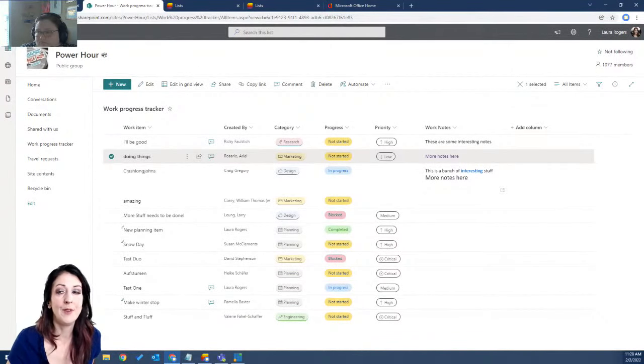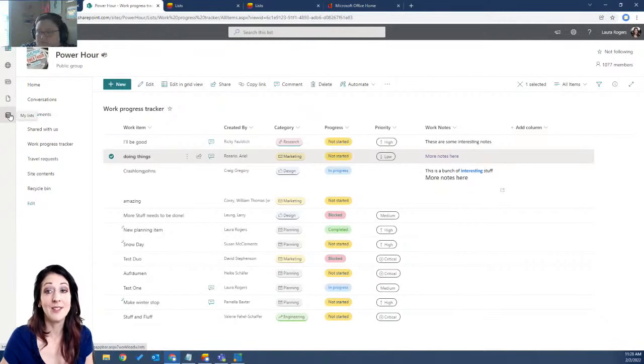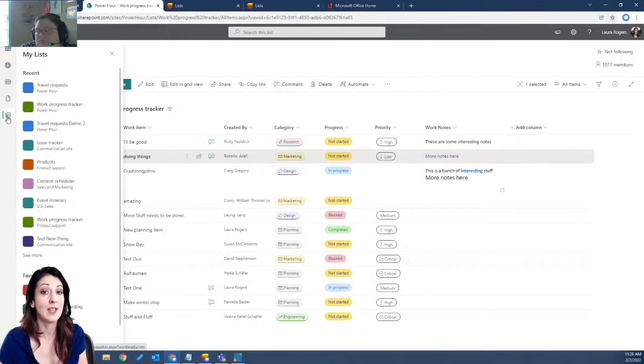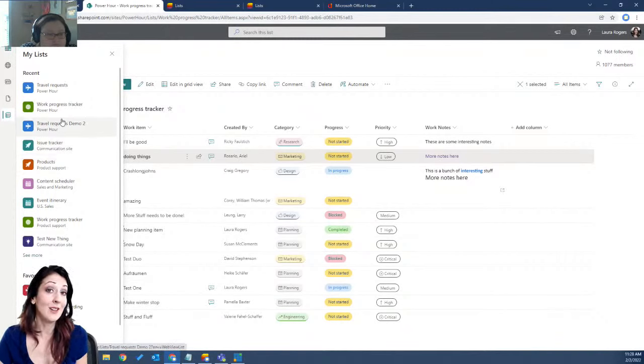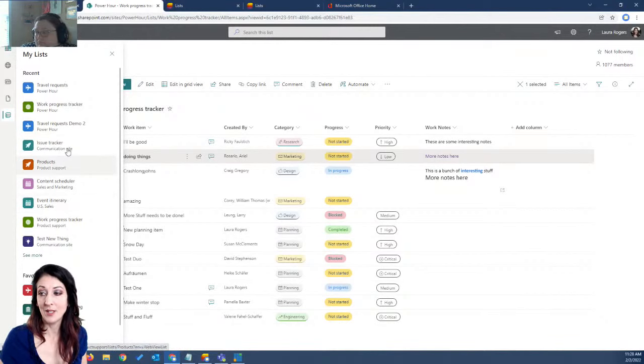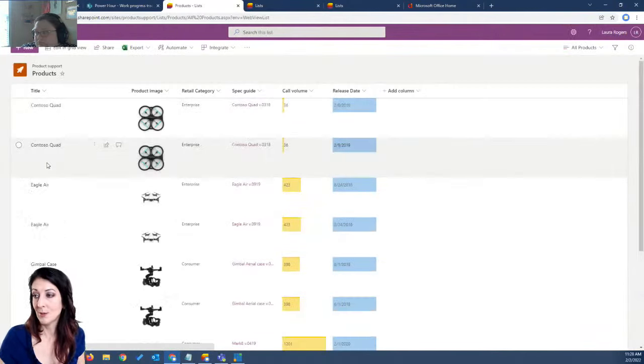And then you also have My Lists in the left nav. So check this out. This just sort of appeared here. Over here, I'm just in SharePoint, and down the left side I have my sites, my news, my files, and I have my lists. And this is kind of cool. Has this popped up? Have you seen this, Joelle? This My Lists thing is now here, and it will let you go straight to all of your favorite lists you've been working on. So you don't have to go find that SharePoint site and remember where it was, and you don't even have to go to the main Lists app. You can just use this little quick pop out and jump straight to it. So I can go straight to this product list.